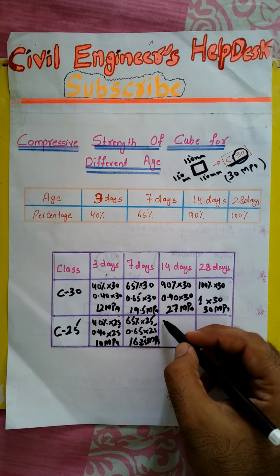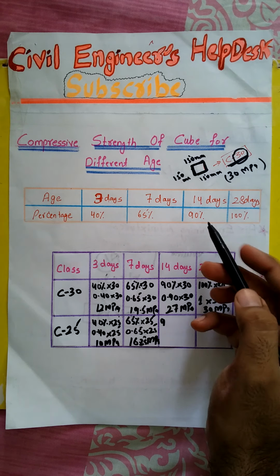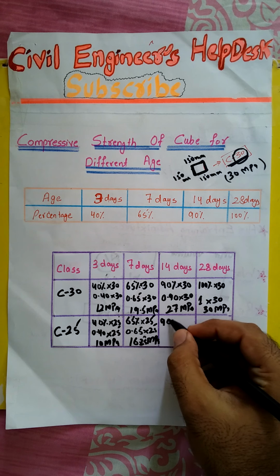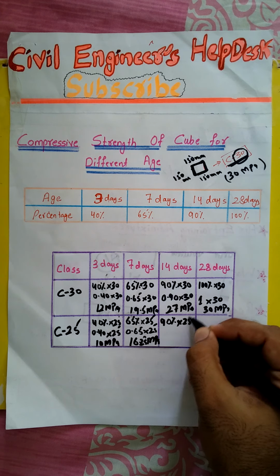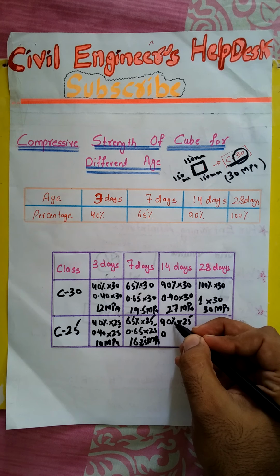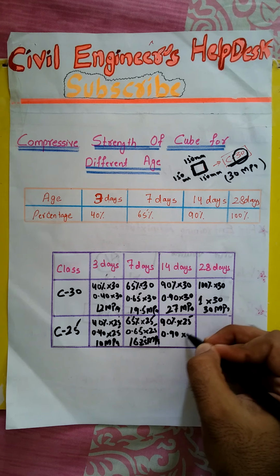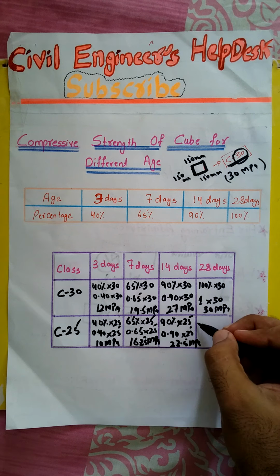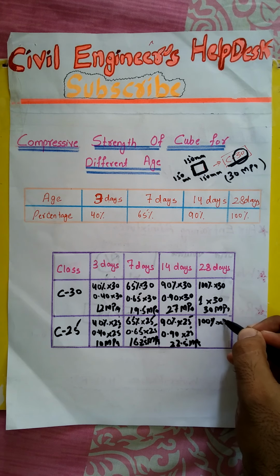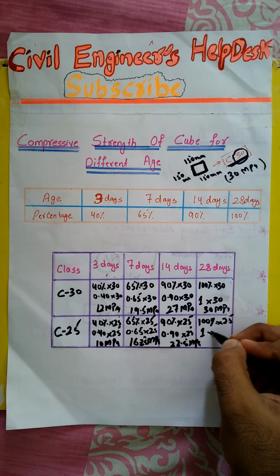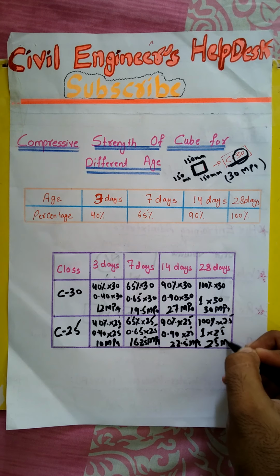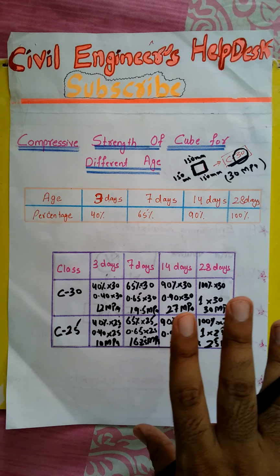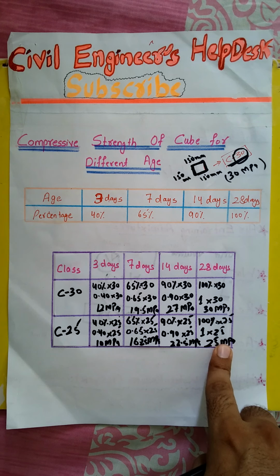Now come to 14 days. 14 days means 90%, as the code recommends that 90% strength should be achieved after 14 days. So 90% of its original strength: 90% divided by 100 is 0.90, multiplied by 25, which comes to 22.5 megapascal. And 28 days means 100% of its original strength. 100% means 1 multiplied by 25, so we get 25 megapascal after 28 days. Concrete of C25 will get 100% compressive strength after 28 days.